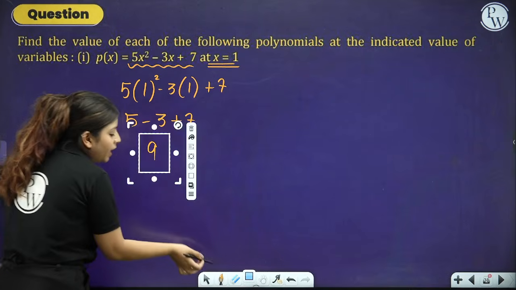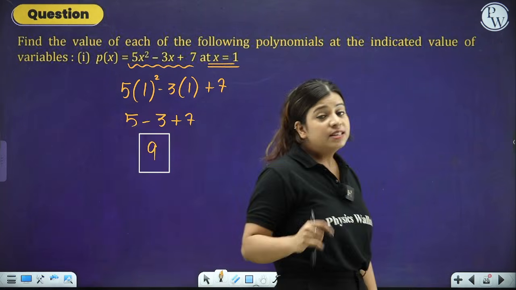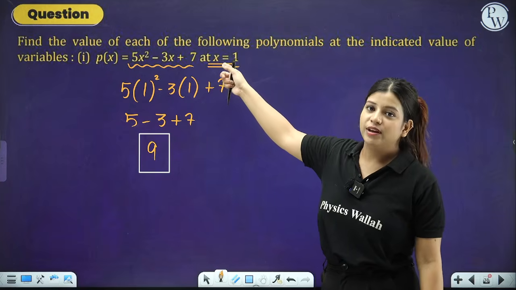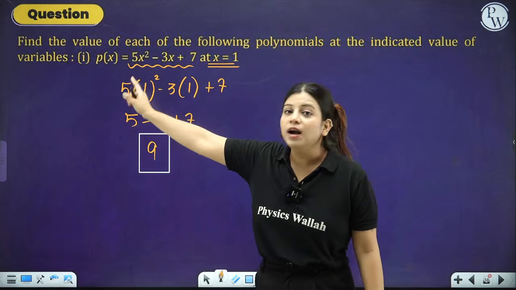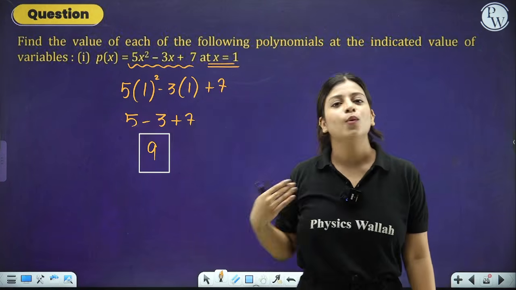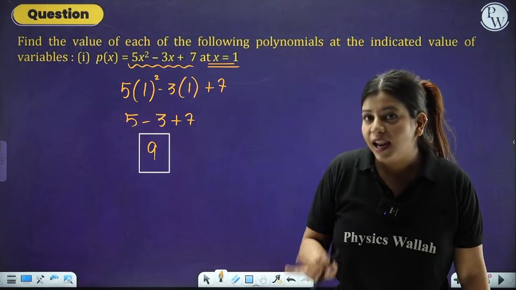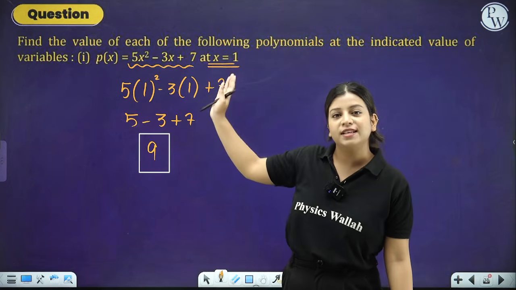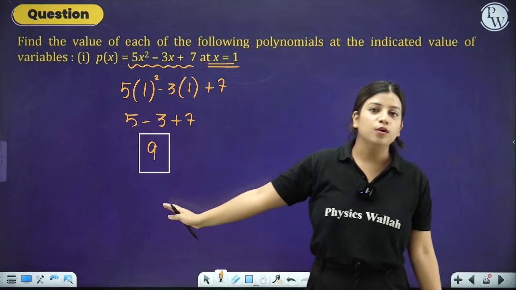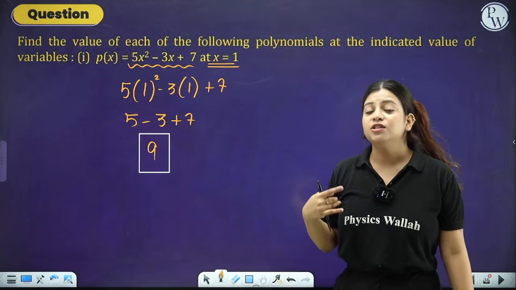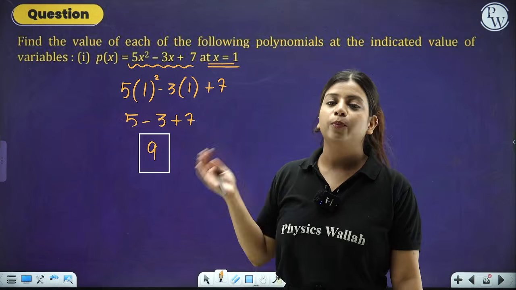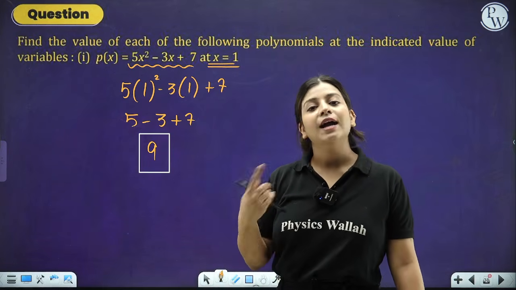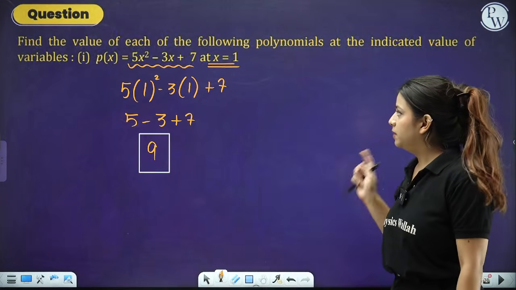Since we did not get 0, this x equal to 1 is not the zero. But since the question was asking us to find the value that we get after we substitute the variable with x equal to 1, we have shown what we get. It is not mandatory that every time you put any number you will get 0. But whenever you get 0, that becomes the zero of the polynomial.